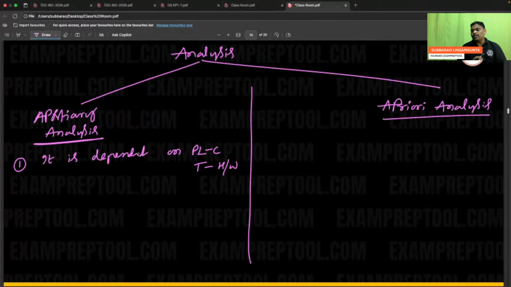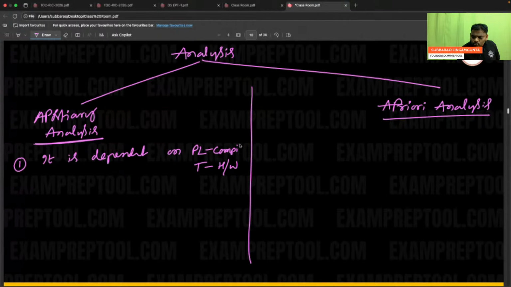If someone asks what the time complexity is, you will ask them immediately what the programming language of the compiler is and what the type of hardware is. If these two are best, you will say less time. If these two are worst, you will say more time. According to post theory analysis, it is dependent on the programming language of the compiler and the type of hardware.